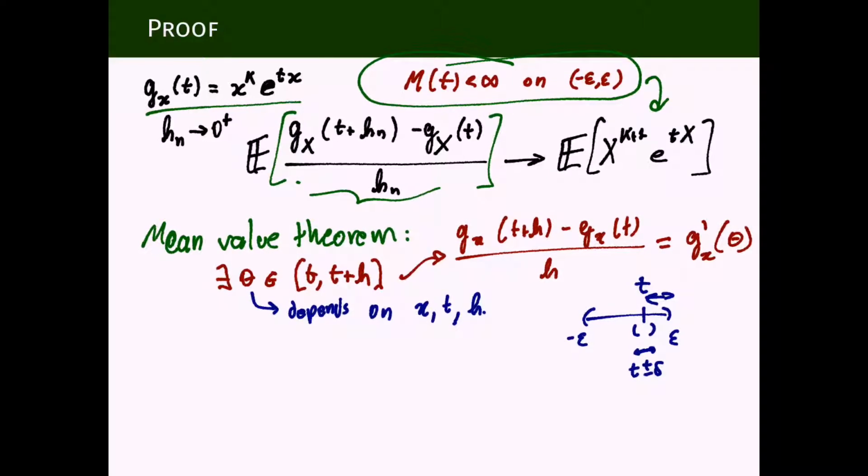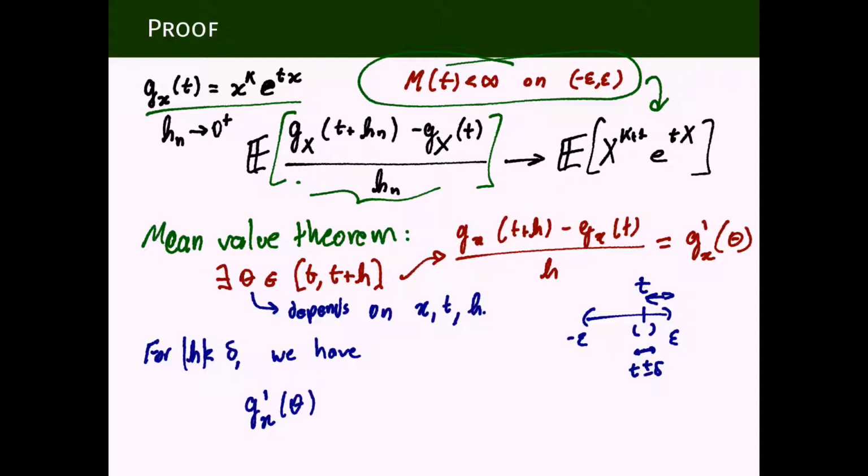And now what we notice is, for h less than delta, we have, so what is g prime of theta? g prime x of theta.